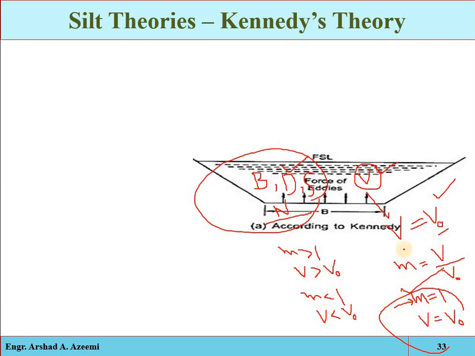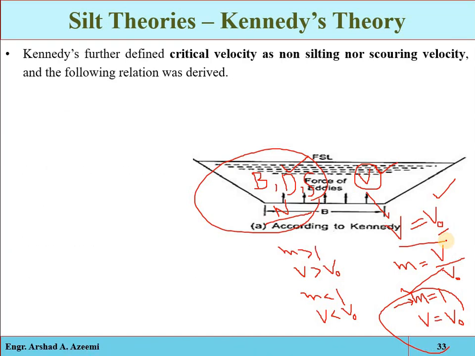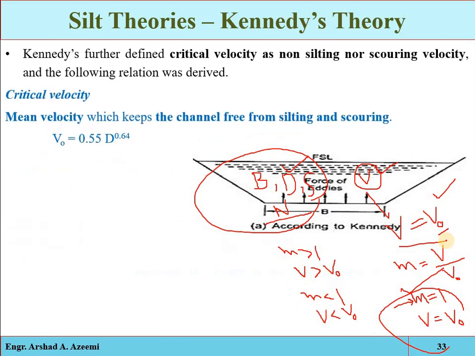So at that time the actual velocity will be V0, and the silting and scouring will be avoided. Okay, and if these two problems are avoided, then that design will be the best design. Clear? So Kennedy just defined the critical velocity, which is equal to 0.55 D to the power 0.64. Okay, and this critical velocity keeps the channels free from silting and scouring.